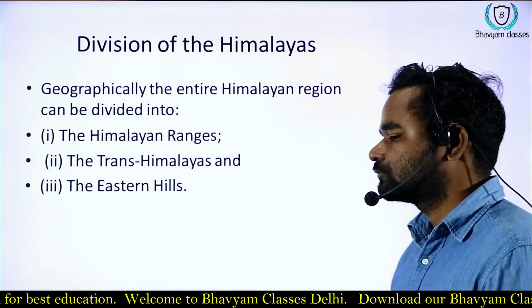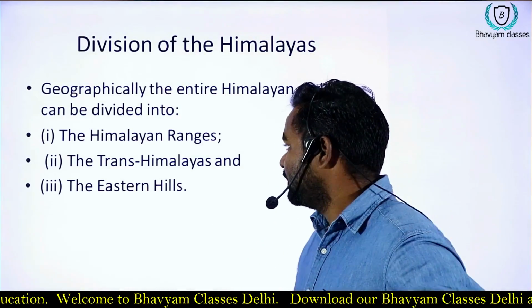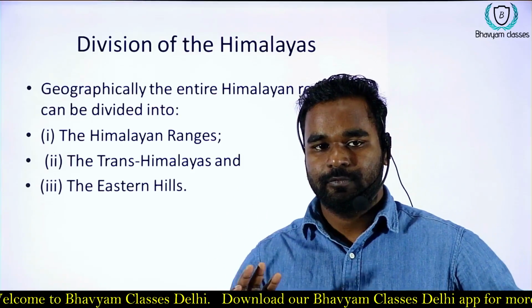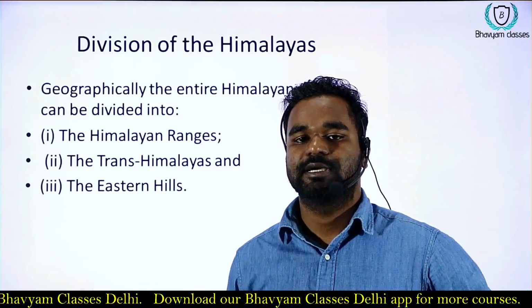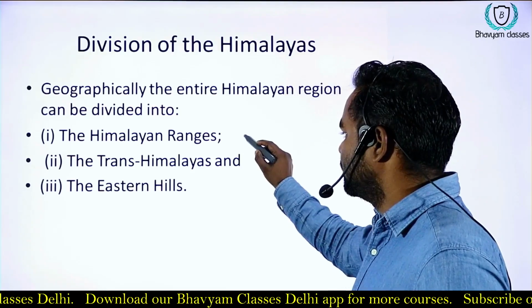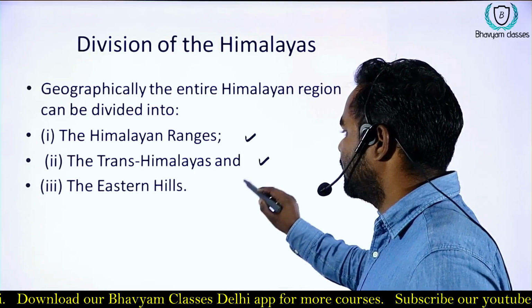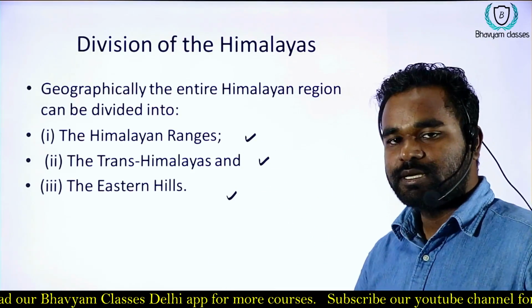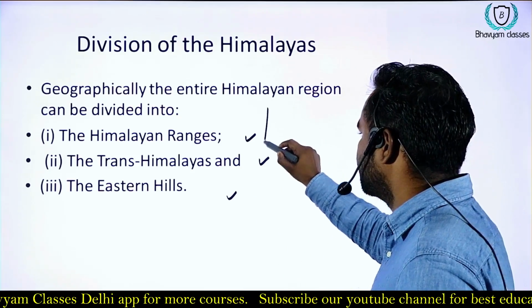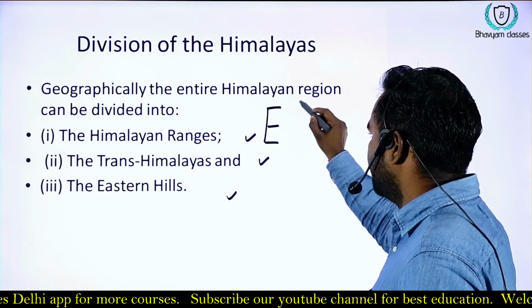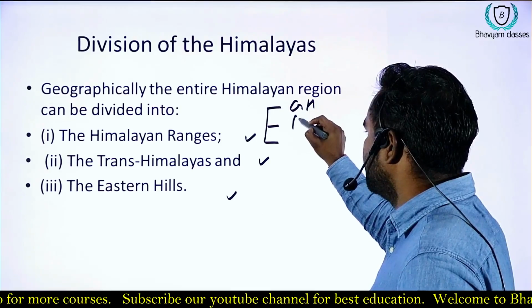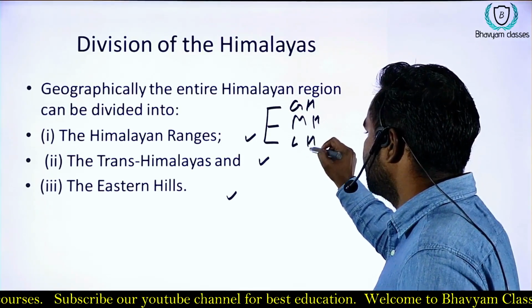Here we can divide the Himalayan region into three basically: the Himalayan range, the Trans-Himalayan range, and the Eastern Hills. The Himalayan range includes three ranges: Great Himalaya, Middle Himalaya, and Lesser Himalaya.